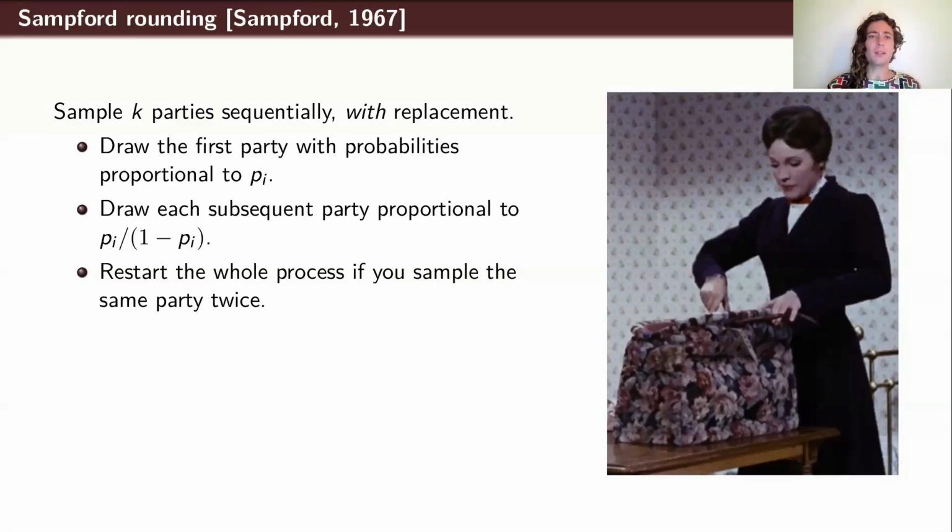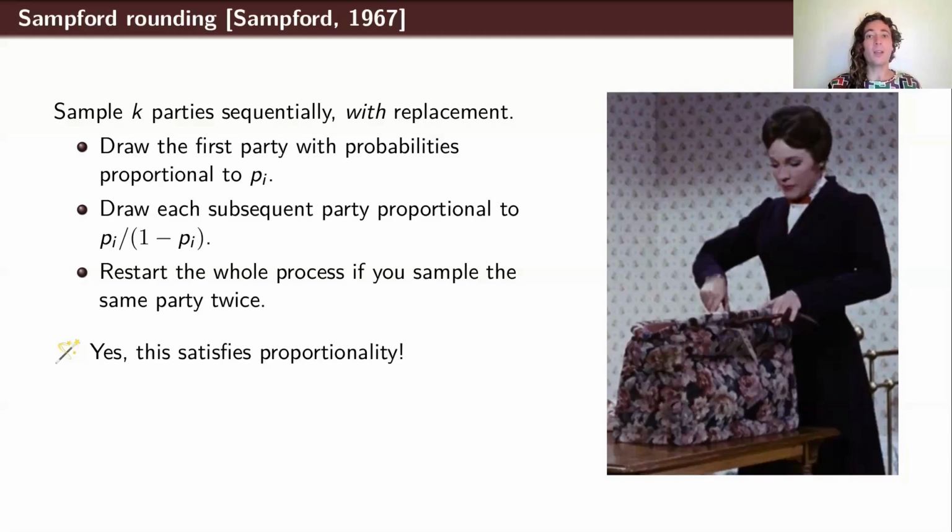Okay, so this is a bit of a strange rule. Why am I using this p_i over 1 minus p_i and then doing this rejection process? It's very unclear that this actually satisfies proportionality. But in fact, yes, it does. It just magically happens that the probability of including any given party i is exactly p_i under this rejective process. It's a very magical fact.